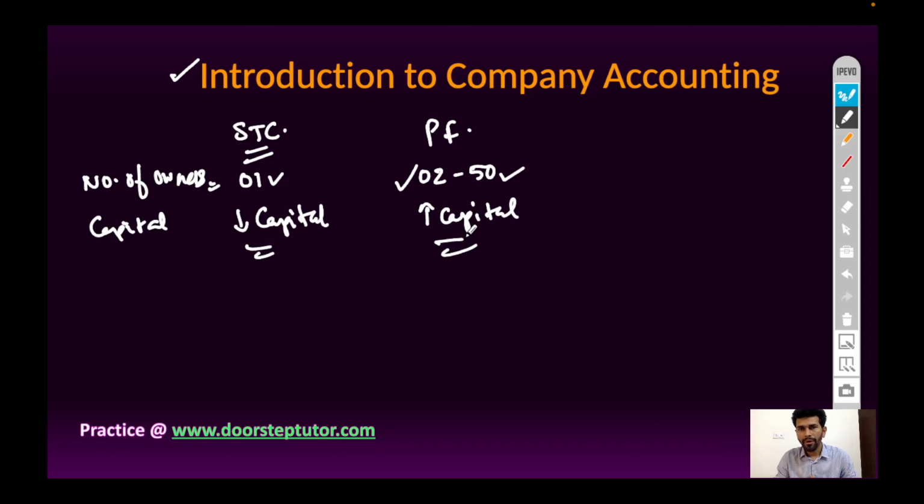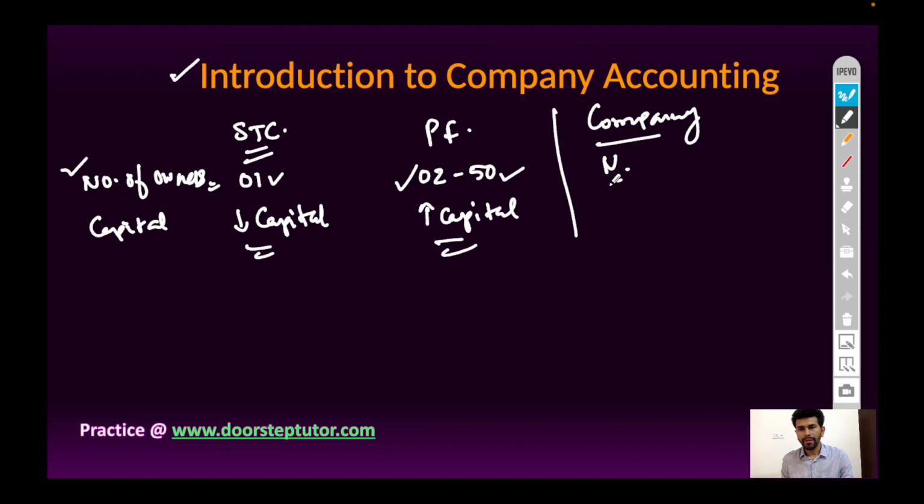But due to the industrial revolution, the requirement emerged to run a business organization on a larger scale. So the company form of organization came into existence, and there are n number of members allowed in company form of business.